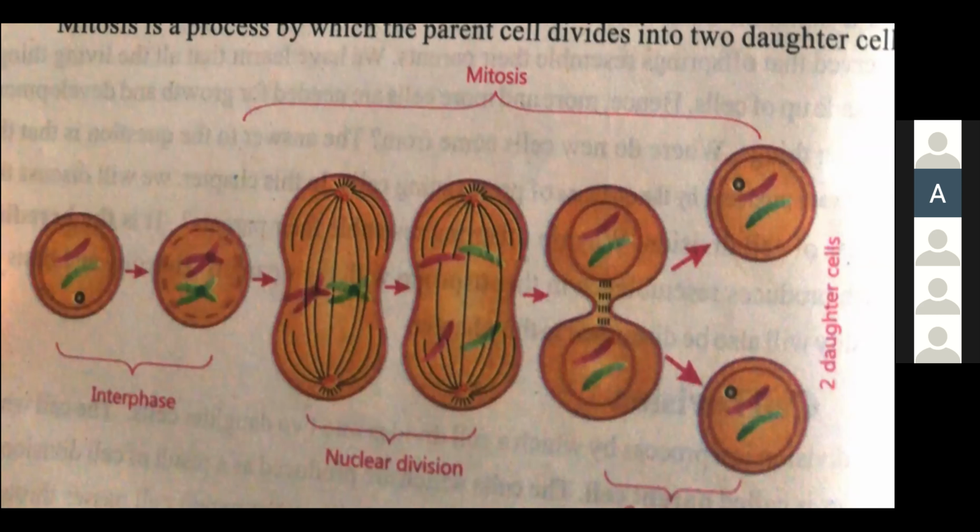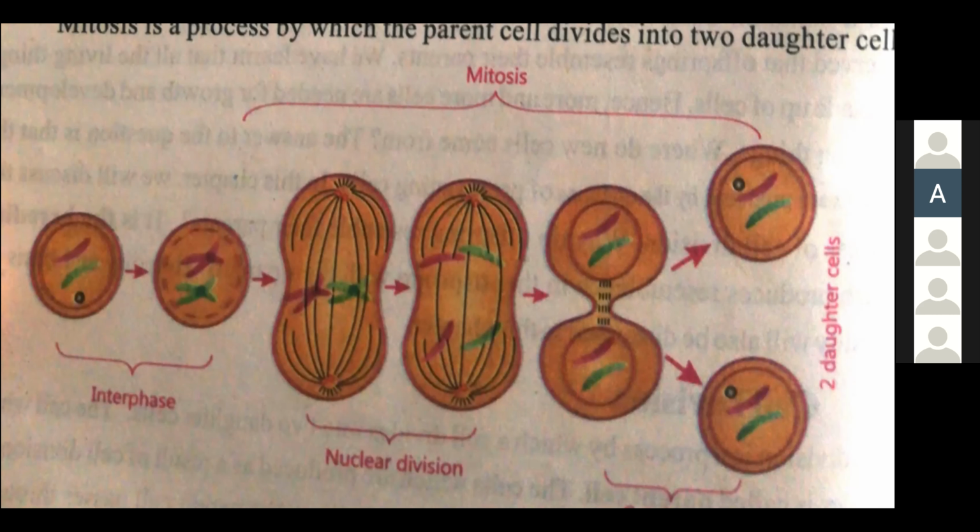Then what happens? You can see a hollow groove is formed. This one is going to be enlarged, एक groove बन रहा है, गड़ा सा इसके अंदर बन रहा है. And then the nucleus is going to be divided, known as nuclear division, where you can see there is a pair of chromosomes, 4 उसके arms हैं. In the next one, it is going to split, reduce हो रहे हैं. 1 2 3 4. First it was 8.